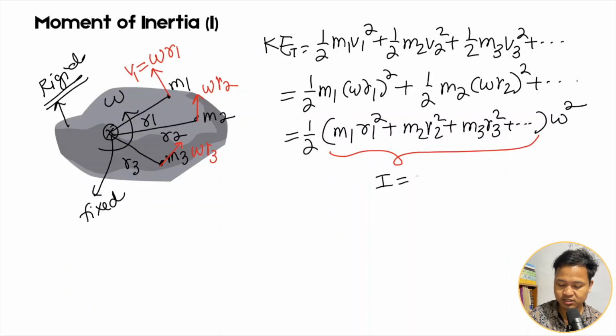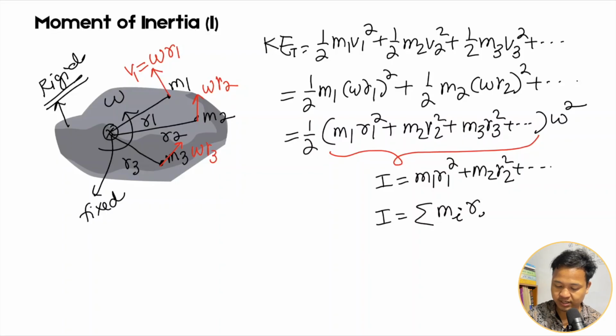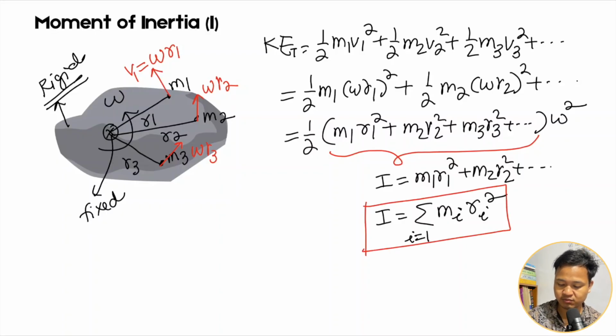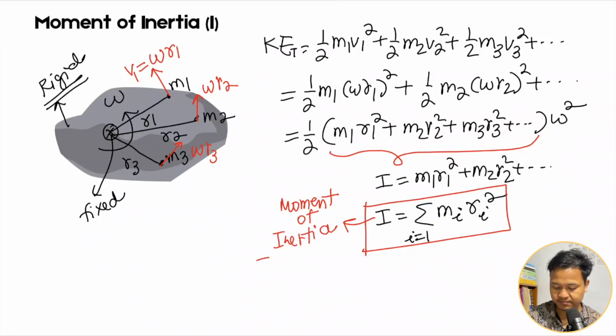This quantity is what I is equal to m1 r1 square plus m2 r2 square plus and so on. So in general, you can write it as summation of mi ri, the whole square, with i from 1 to whatever number you have. This quantity is what we call moment of inertia, represented by capital I. Therefore, what is the kinetic energy? Kinetic energy is equal to half into I into omega square.